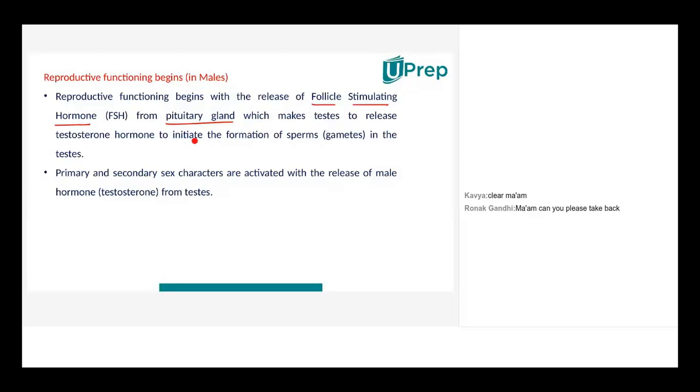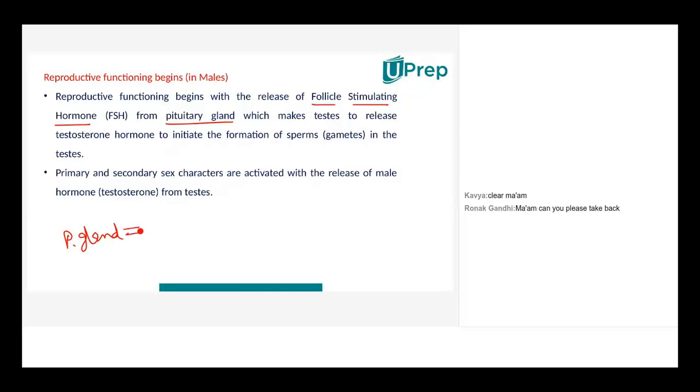So that is where the pituitary gland is found, and the anterior region, meaning the front portion of the pituitary, releases this FSH hormone, which makes the testis release testosterone hormone to initiate the formation of sperms in the testis. So basically, what does the pituitary gland release?